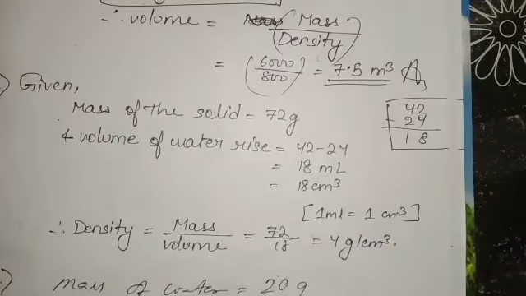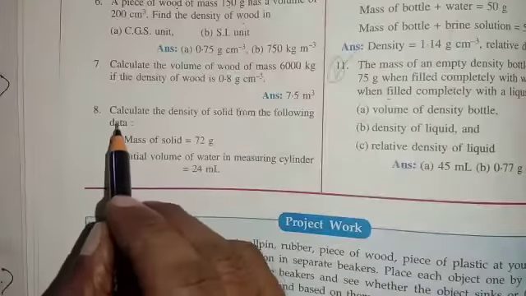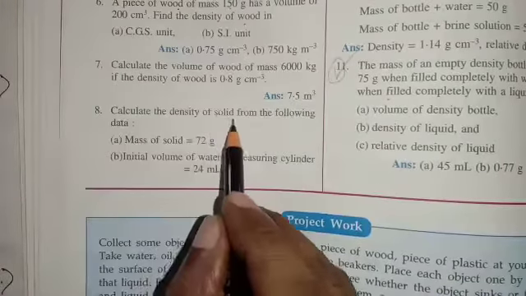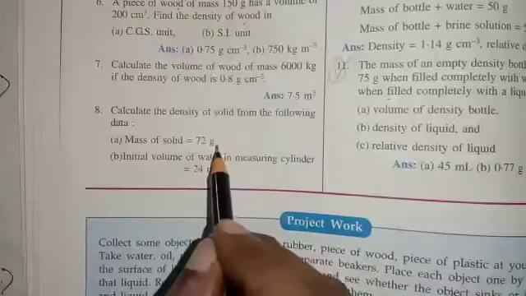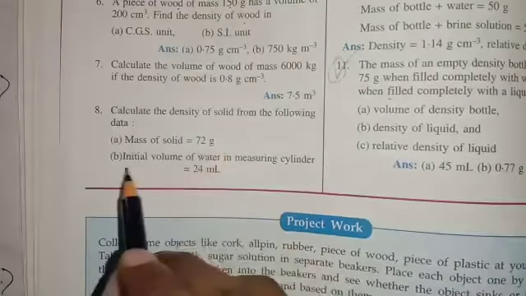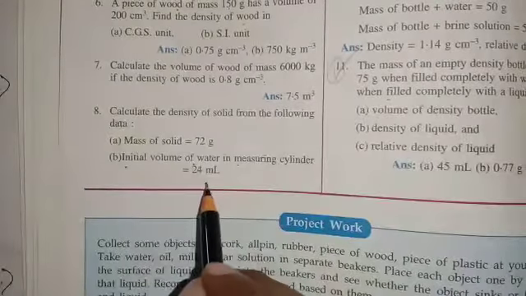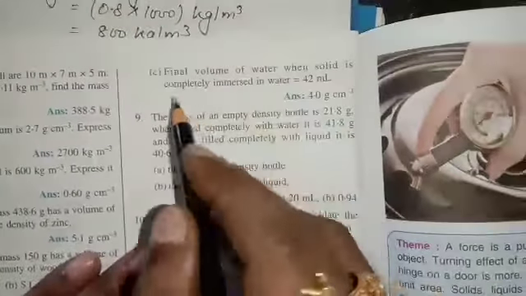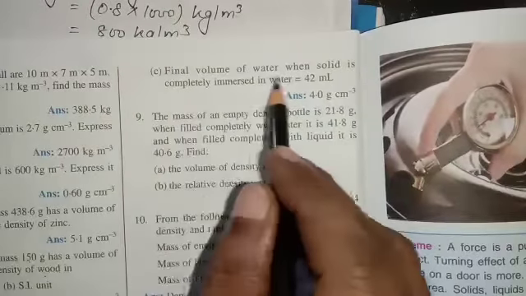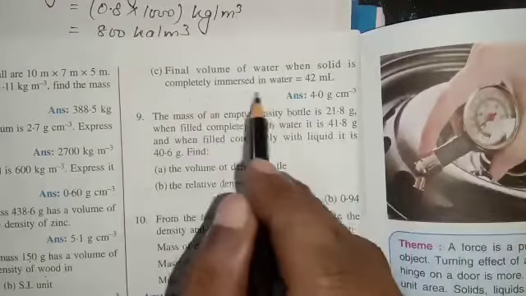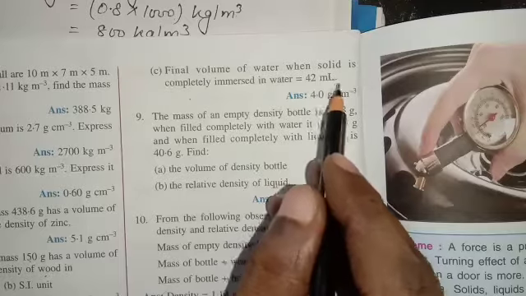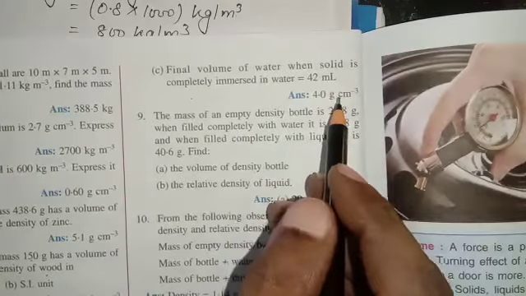Let us see what is given in question number 8. Calculate the density of solid from the following data. Mass of solid is 72 gram. Initial volume of water in measuring cylinder is 24 ml. And also given, final volume of water when solid is completely immersed in water is 42 milliliter. Okay, let us see the answer.